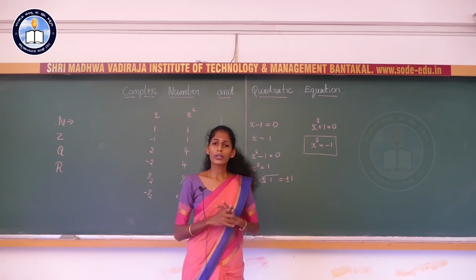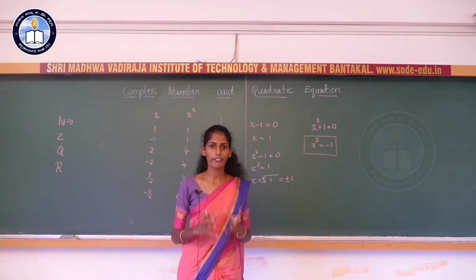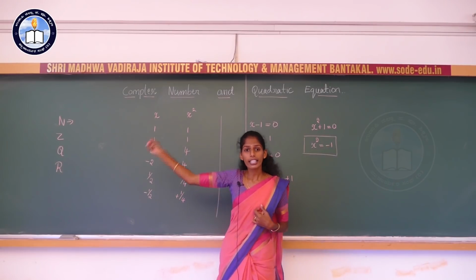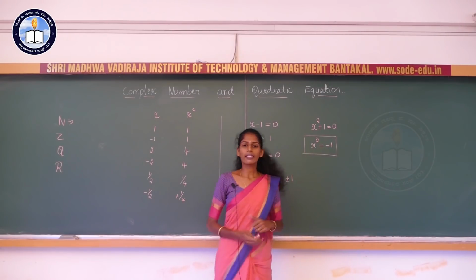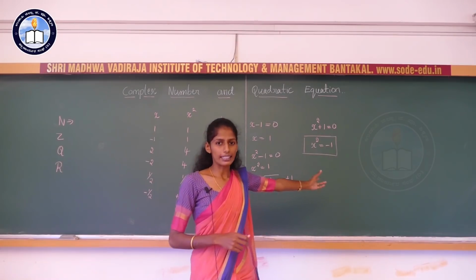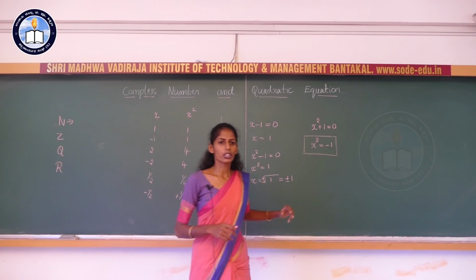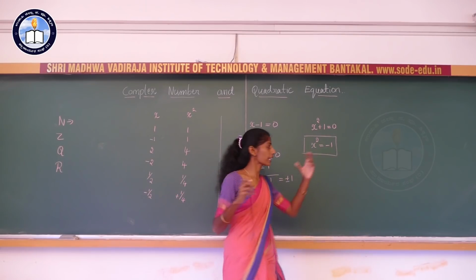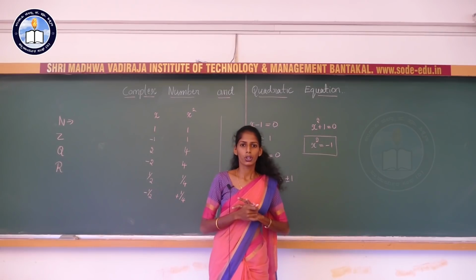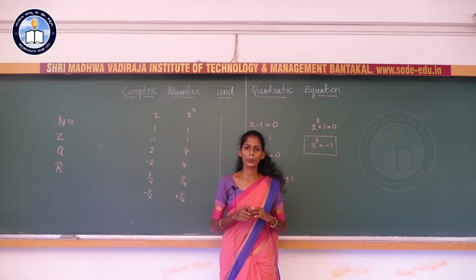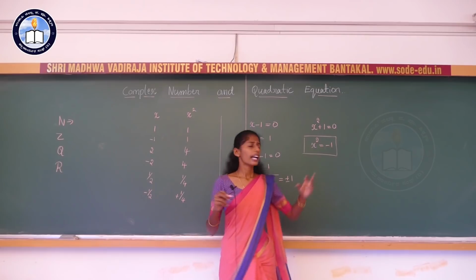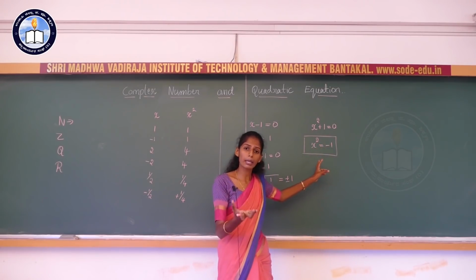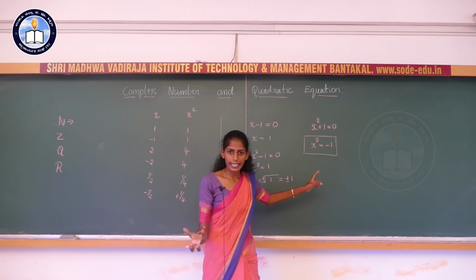So, we can end up with the conclusion that this number system is not enough to explain our answer. ನಮ್ಮ ಹತ್ರ ಇರುವಂತಹ ನಂಬರ್ ಸಿಸ್ಟಮ್ ಅಲ್ಲಿ ನಮಗೆ ಇದಕ್ಕೆ ಆನ್ಸರ್ ಸಿಗ್ತಾ ಇಲ್ಲ ಅಂತ ಆಯಿತು. So see here, x square is equal to minus 1.